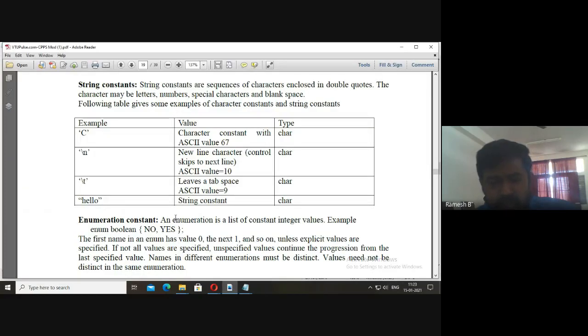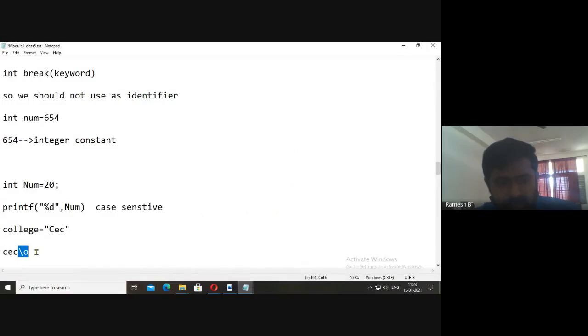The next type of constant is the enumeration constant. If you have some list of variables and you want to access them faster, we use enumeration constants. Let me type this.